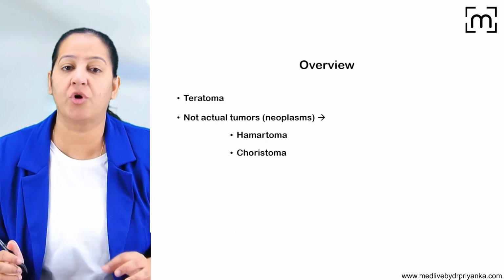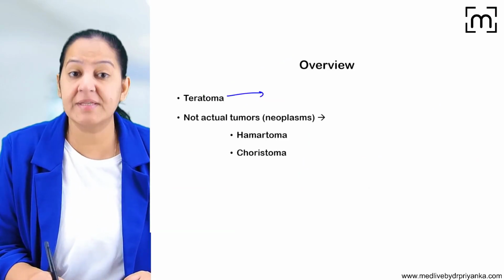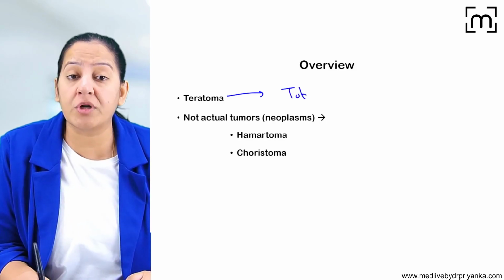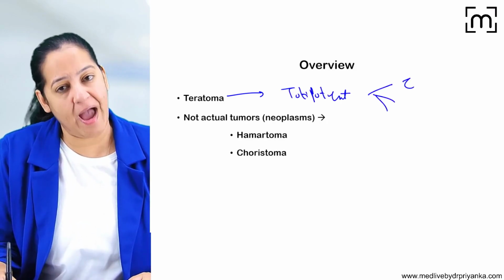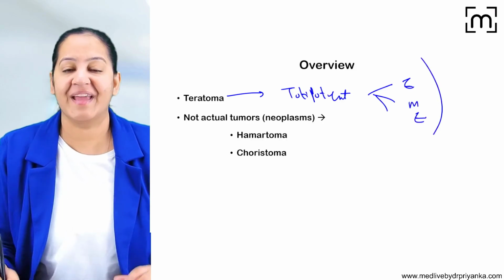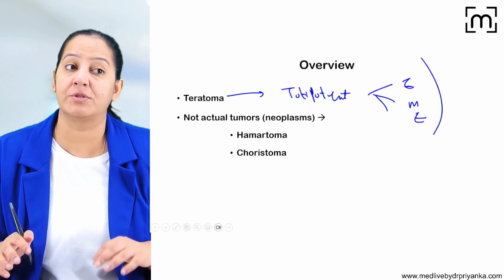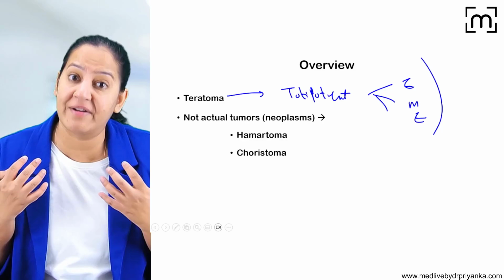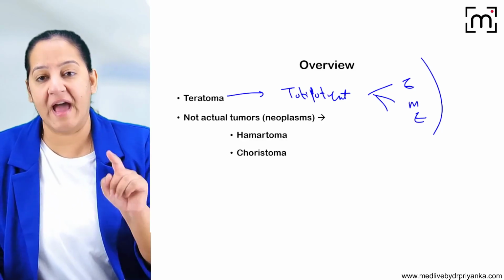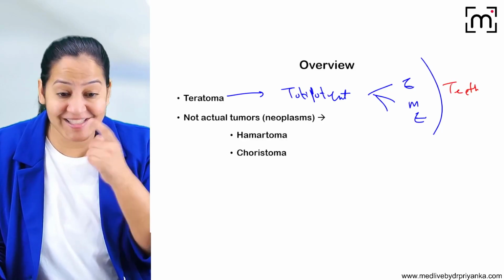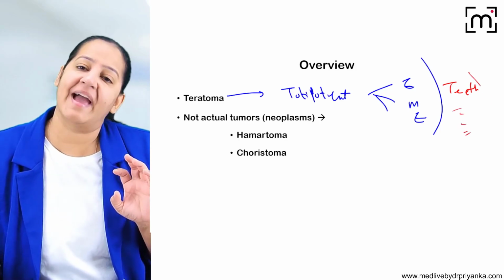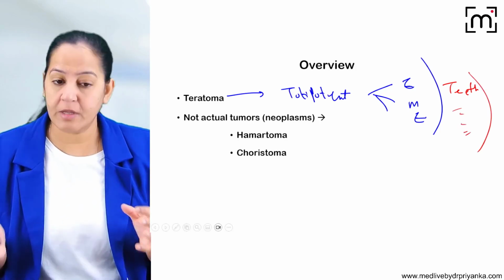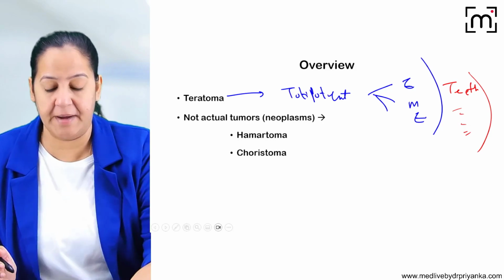So we have seen the three special terminologies. Usually you will get short questions in your exam. Teratoma is a unique tumor which is derived from a totipotent cell. So it can differentiate into ectoderm, mesoderm, endoderm. So it can contain various components inside the tumor. Inside the testes or the ovaries, whenever teratoma is there, the person can have teeth inside the tumor. Yes, teeth, hair, muscle, brain inside the tumor. Technically anything can be present inside this tumor. Usually it's benign, but sometimes it can be malignant.